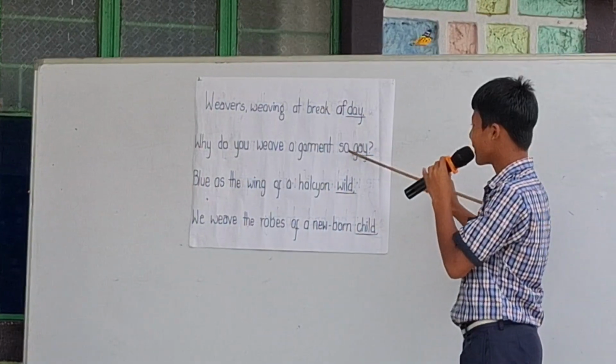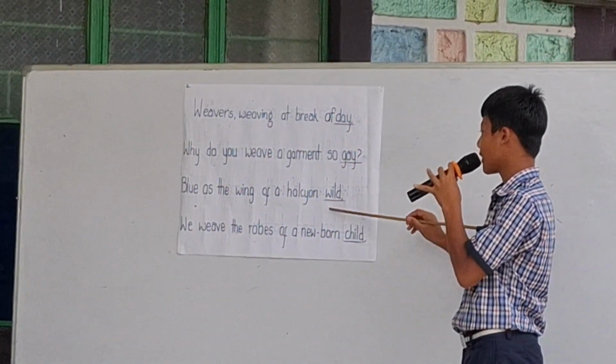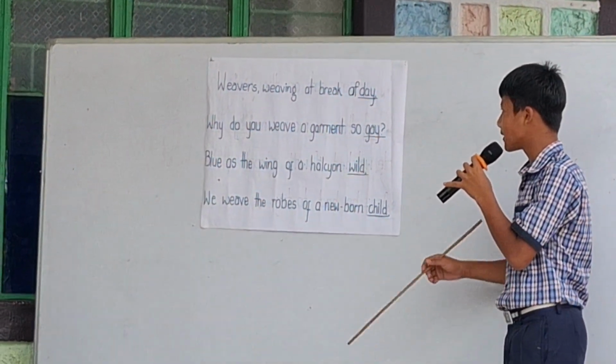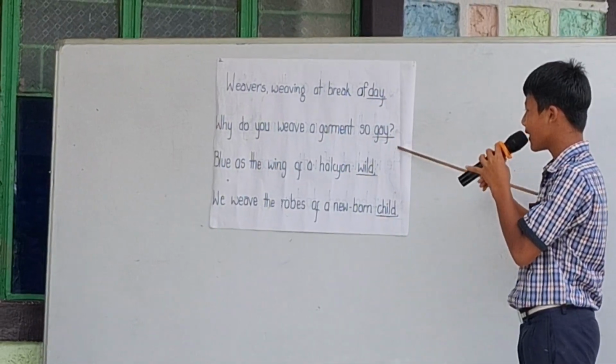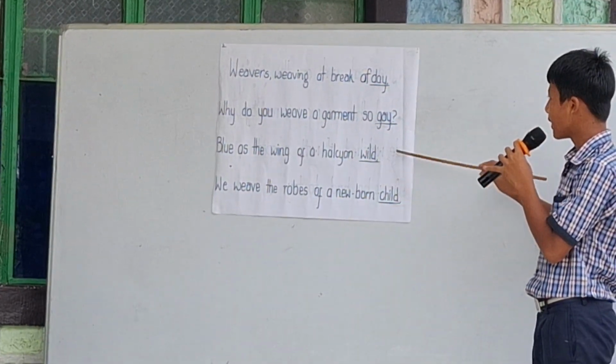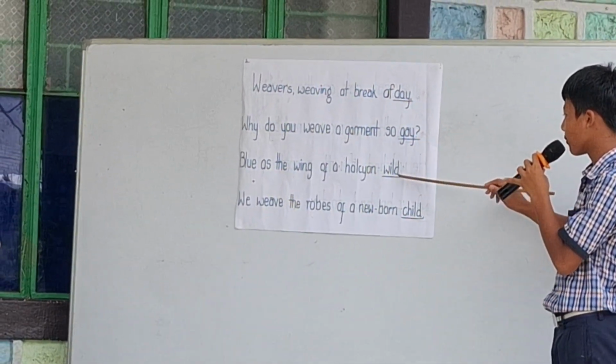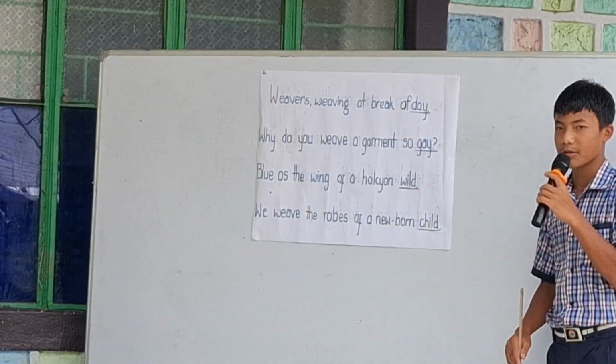Here, day and gay rhyme in the first lines and while and child rhyme in the second lines. Day and gay is AA and while and child is BB. As day and gay rhyme and while and child rhyme, this is the couplet rhyme scheme.